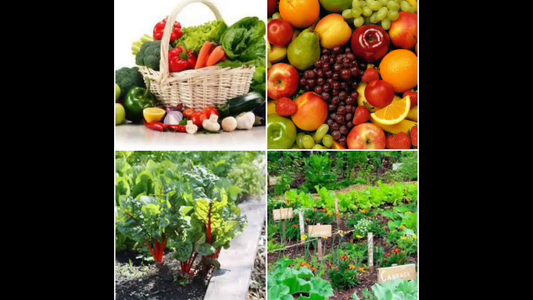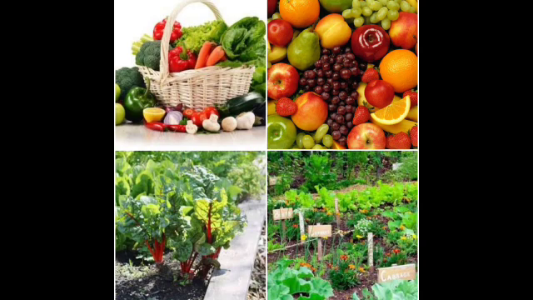Plants are very useful to us. That is, plants give us rice, wheat, vegetables, fruits, etc. So, we can say that we are completely dependent on the plants for food items.